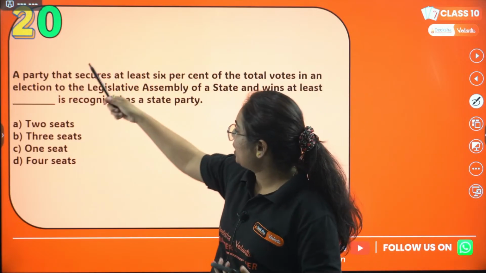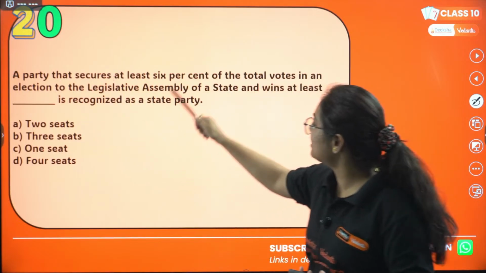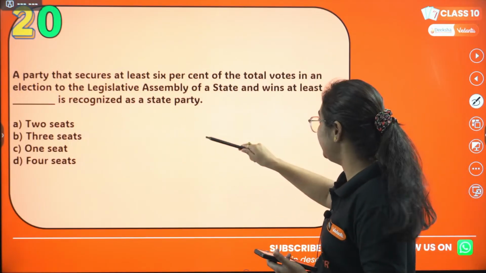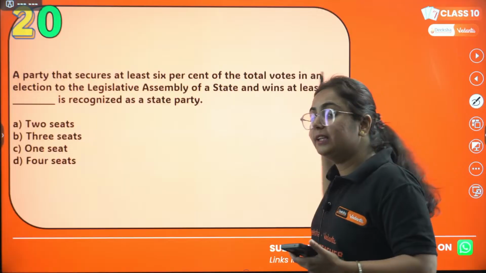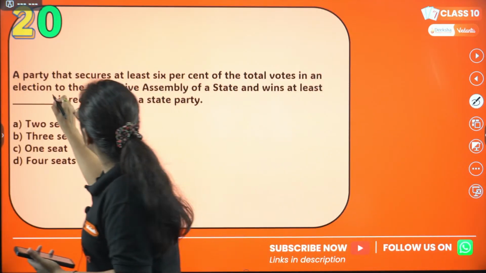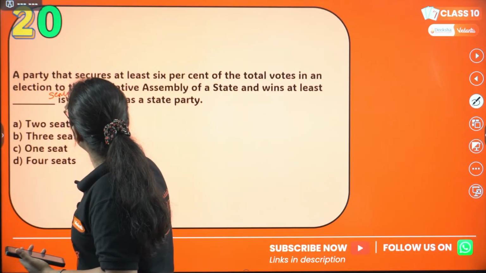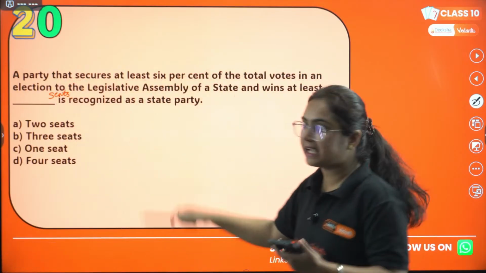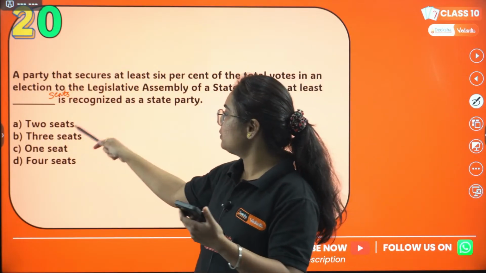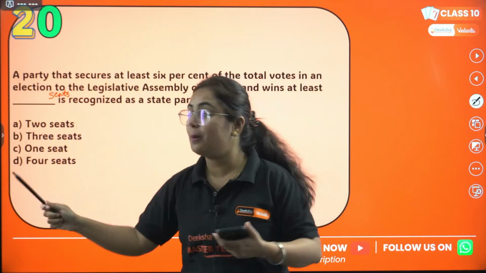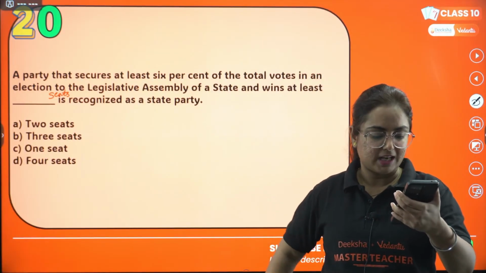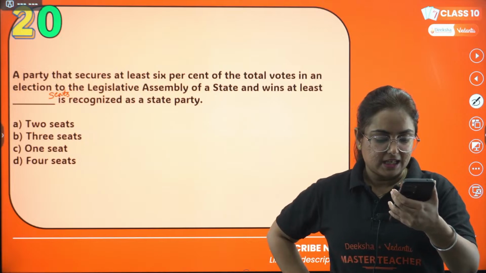So guys, 20th question. A party that secures at least 6% of total votes in an election to the legislative assembly of a state and wins at least dash seats is recognized as a state party. Options are A, 2 seats, option B, 3 seats, option C, 1 seat, and option D, 4 seats. Try to answer it. Okay, I get the answer B.